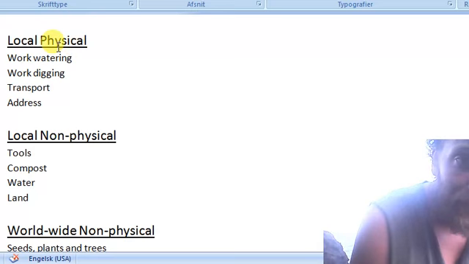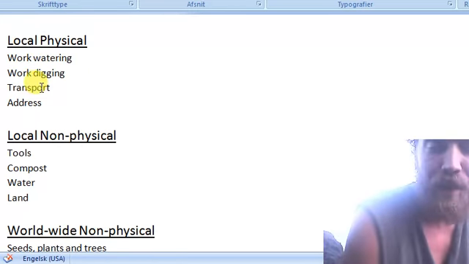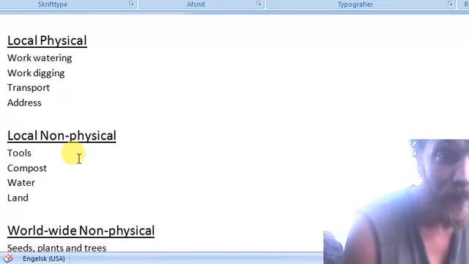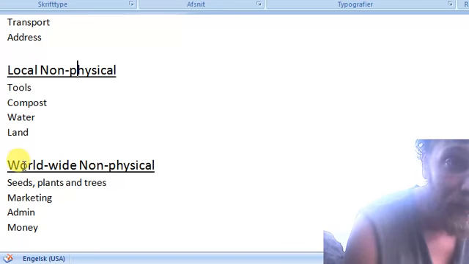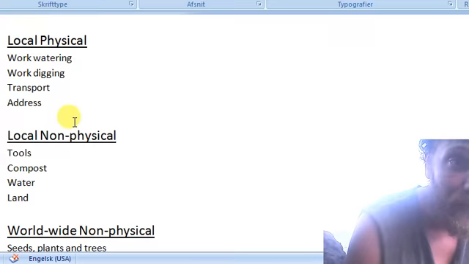There I have made 4, let's say, top categories. They are local physical, which is an input that is mostly local, and it will also be physically demanding. Here is local and non-physical, and this is worldwide, can be made, and is non-physical work or input, and here's just others. So I'll go through them fast.